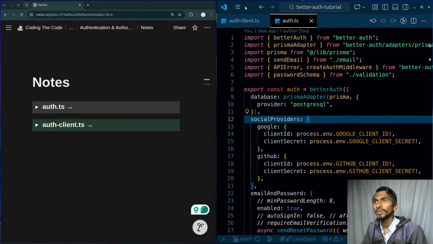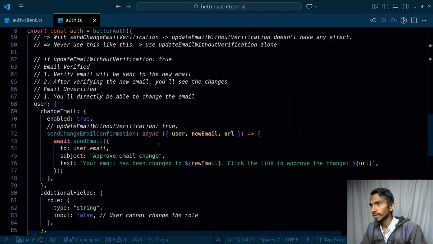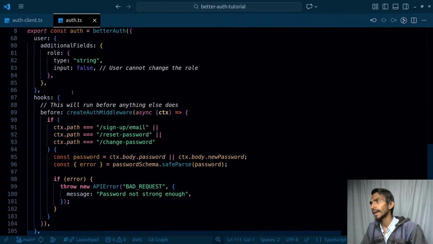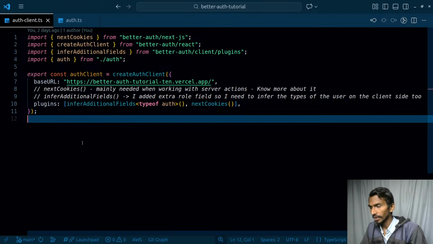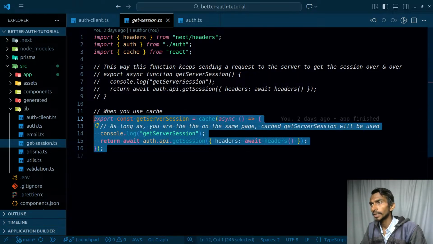Alrighty, I think this should be it. This is one of the most important parts. Apart from this particular thing, we don't really need to worry about anything else. So that's fine. I think we should just simply continue from here on. Apart from this, I didn't really mention anything important over here. Get session, we were simply caching it over here, and this again is cache related stuff.